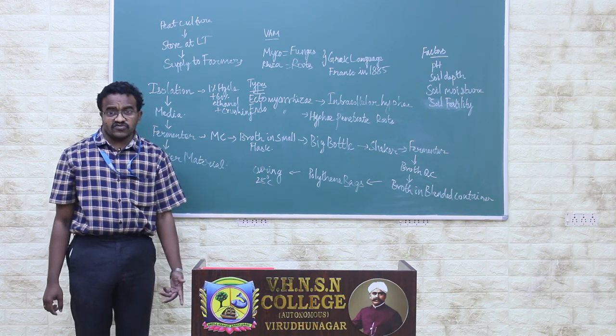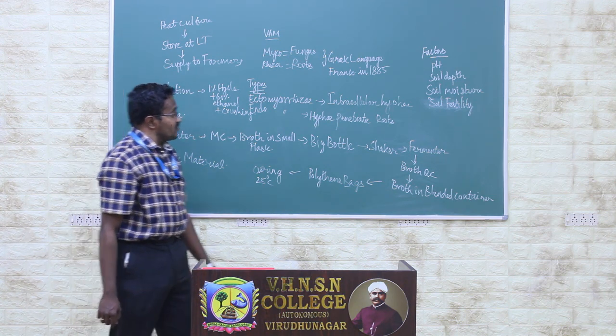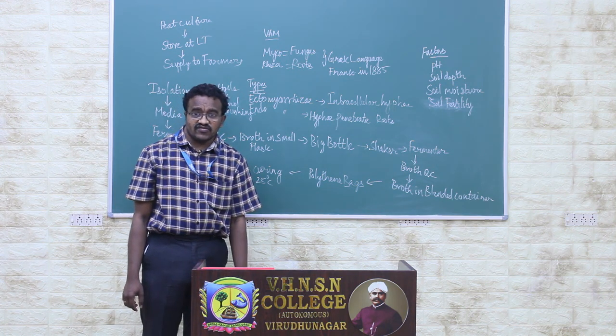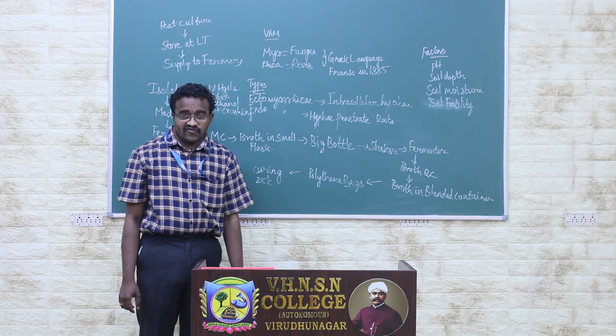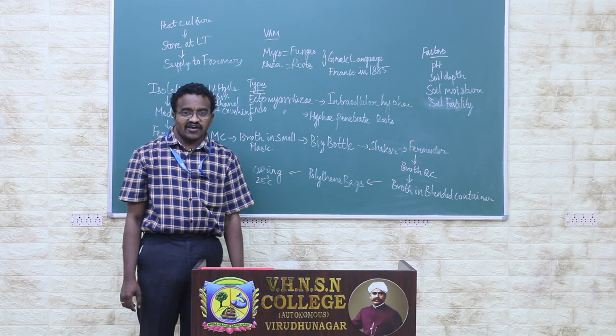There are also some factors which affect the production of the VAM. That is the pH, soil depth, soil moisture, and the soil fertility. These are the four critical factors which determine the germination of the VAM.